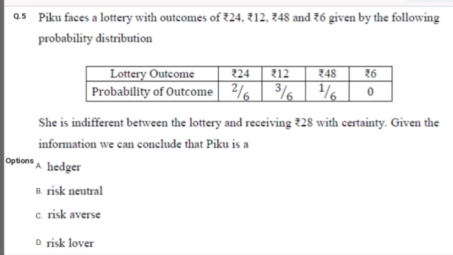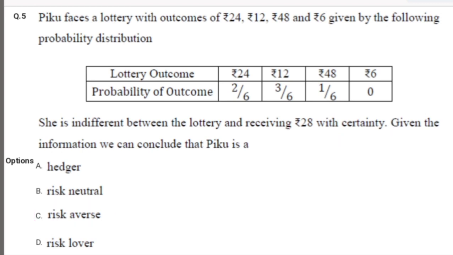If our expected utility from the lottery is greater than this 28 which she receives with certainty, we would say that she is a risk lover. If the expected utility of the lottery is less than the 28 which she receives with certainty, then in that case we would say she is risk averse or risk hater.